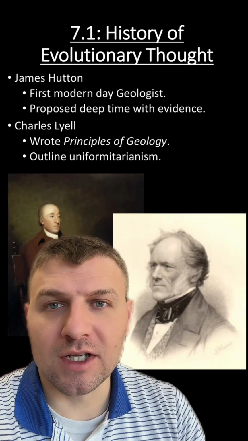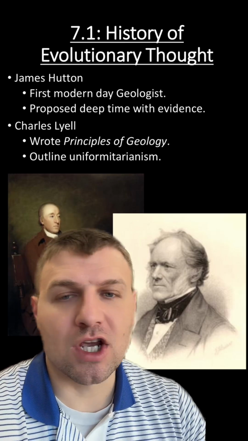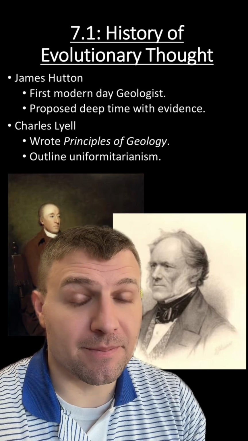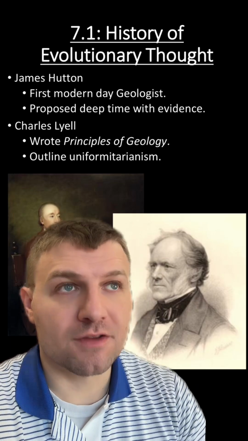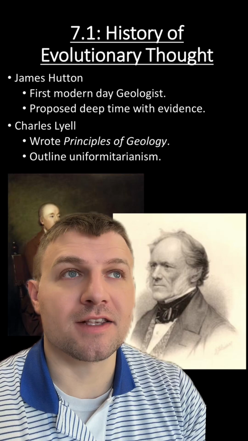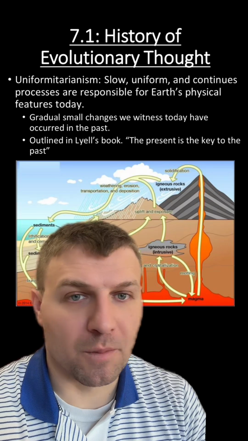Two scientists that really influenced Darwin were James Hutton and Charles Lyell. These geologists really started this idea and concept of deep time. And not only that, they supported it with evidence. They showed that Earth's physical features were the result of slow processes taking long periods of time. This is otherwise known as uniformitarianism.